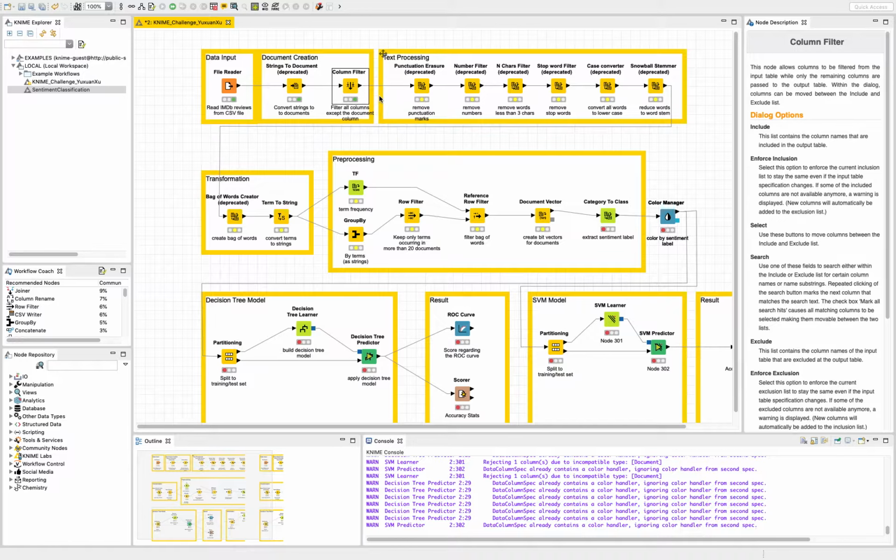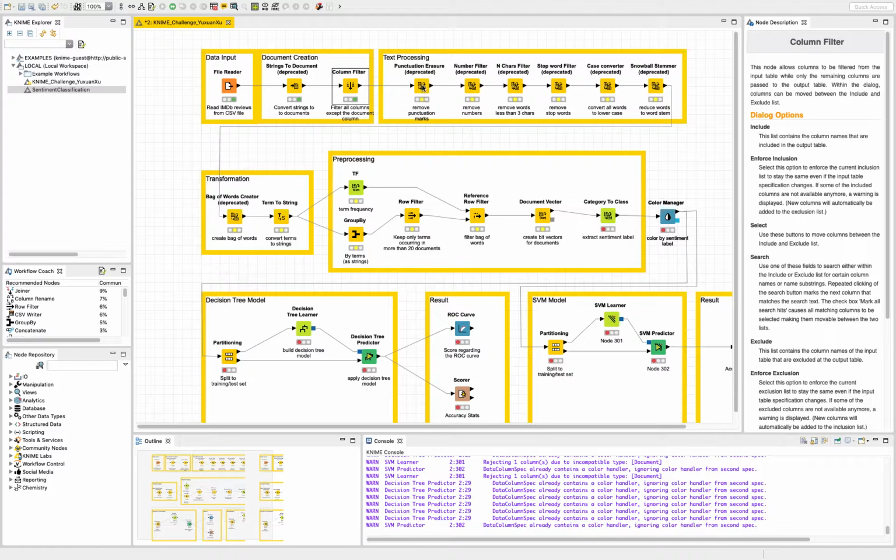And what I did after that is mainly text processing. It involves 6 steps: punctuation erasure, number filter, N char filter, stop word filter, case converter, and also snowball stemmer.